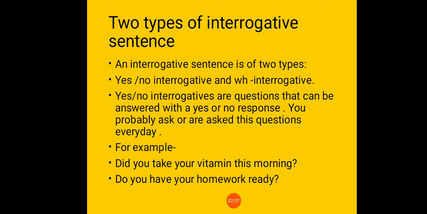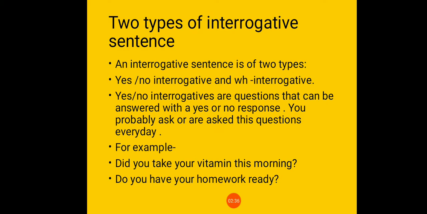Students, yes/no interrogatives are questions that can be answered with a yes or no response. Yes/no questions are the type of questions in which you can give the answer in yes or no form. You probably ask or are asked this question every day. For example, did you take your vitamin this morning?